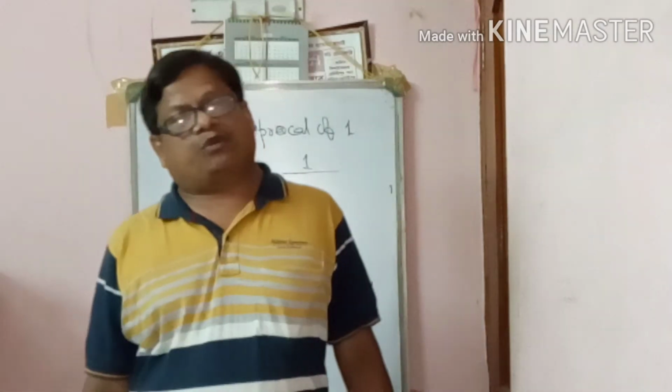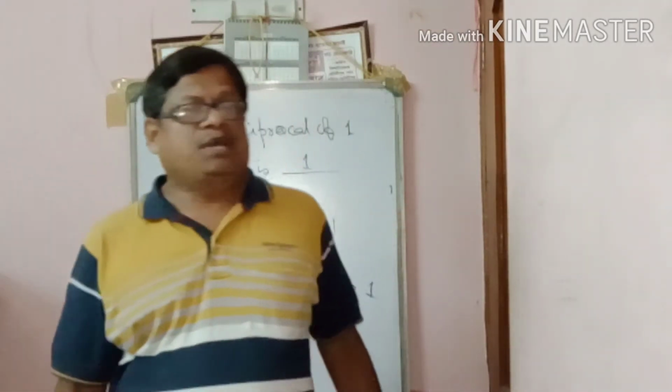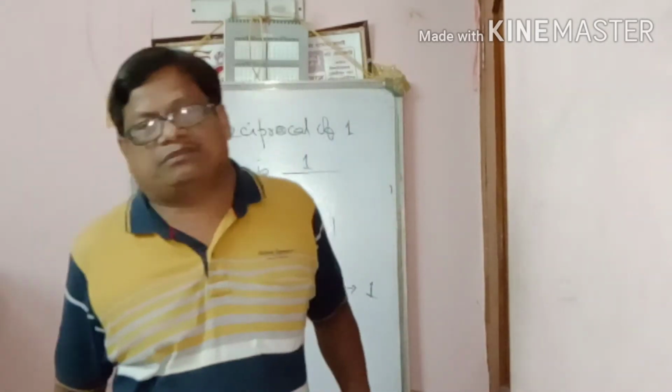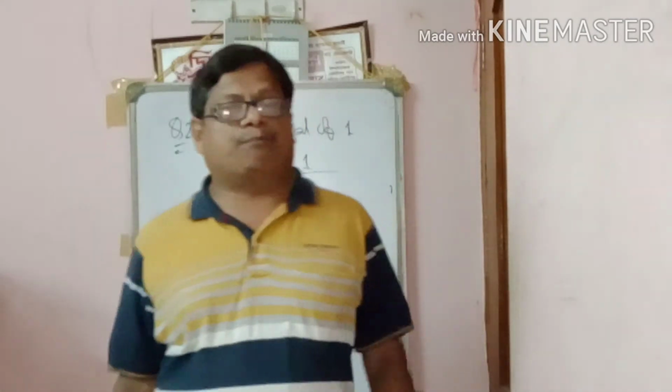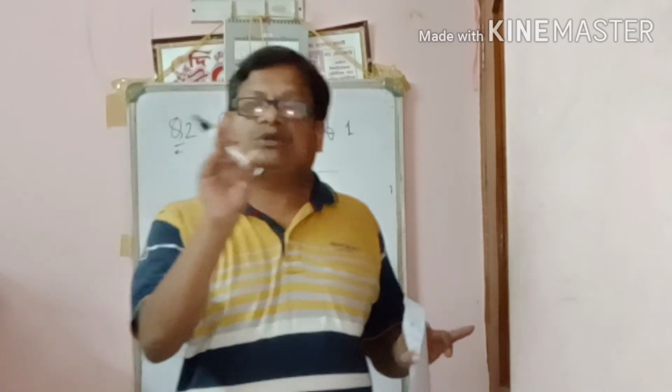What is 1 called? 1 is the multiplicative identity. All of you remember, 1 is called the multiplicative identity. A very important question: the number dash is called the multiplicative identity of any rational number. The answer is 1.